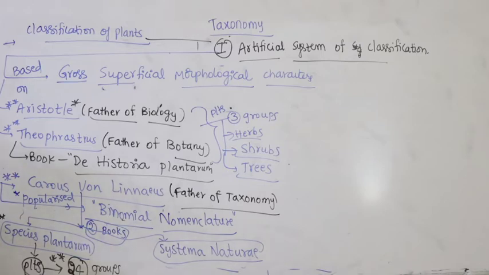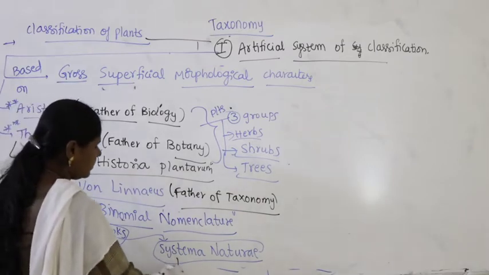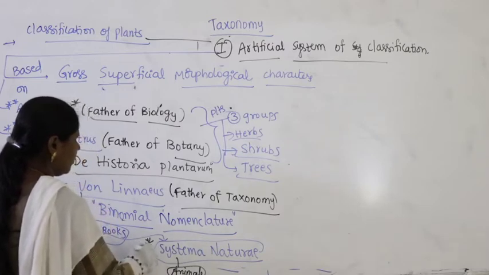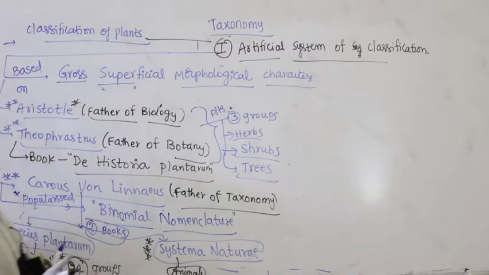I repeat again, Linnaeus divided the plants into 24 groups and he has given names to most of the plants by binomial nomenclature, and about the classification of the plants he has written description in Species Plantarum, and the classification about animals and their names which are identified and written in the book called Systema Naturae.